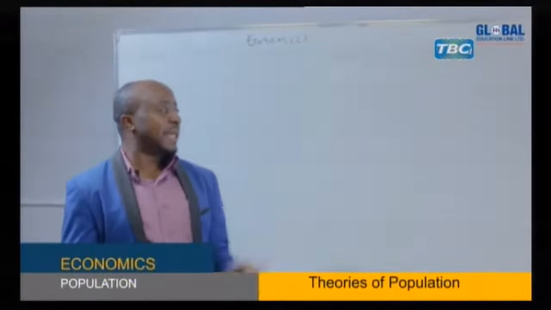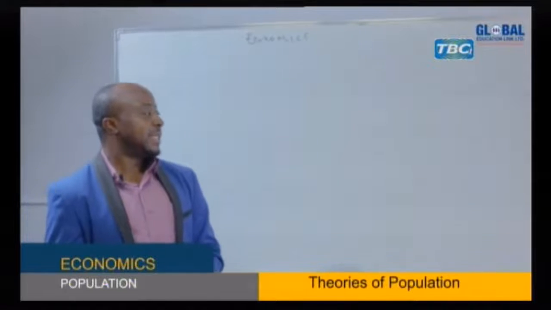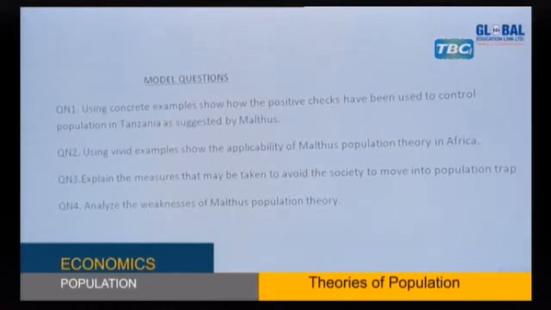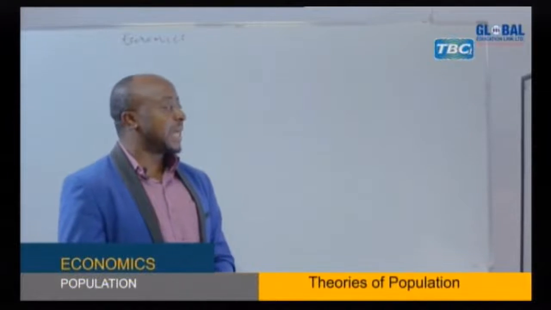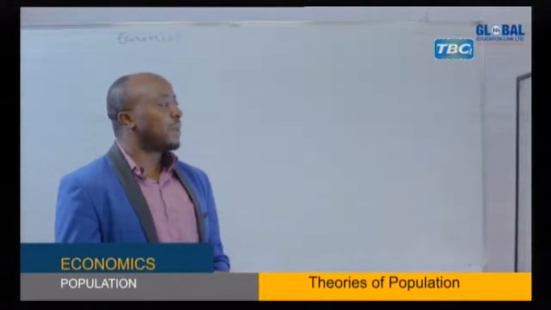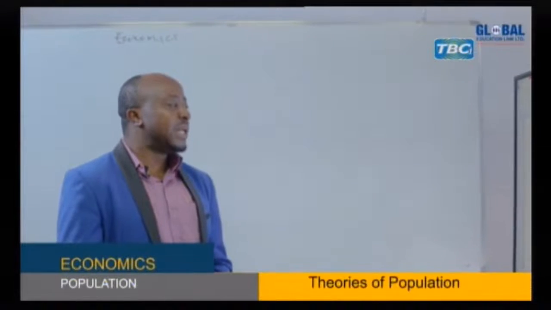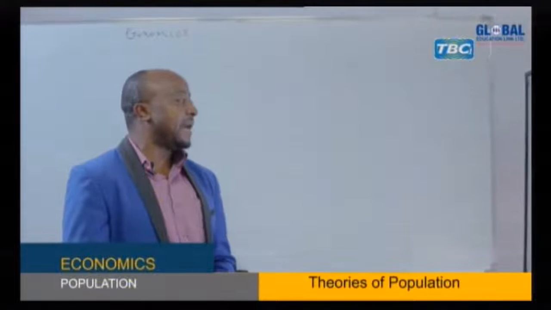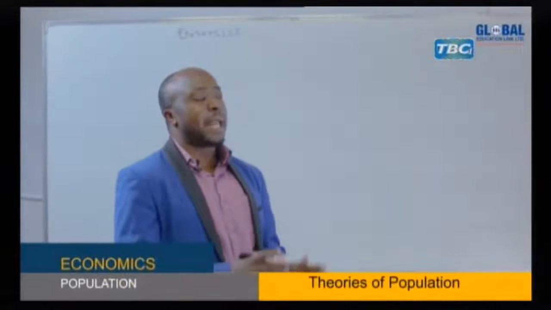So we have the first question, you can read. Using concrete examples, show how the positive checks have been used to control population in Tanzania as suggested by Malthus.